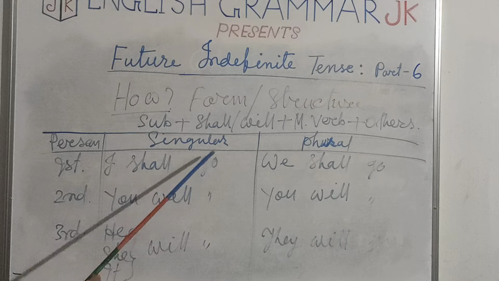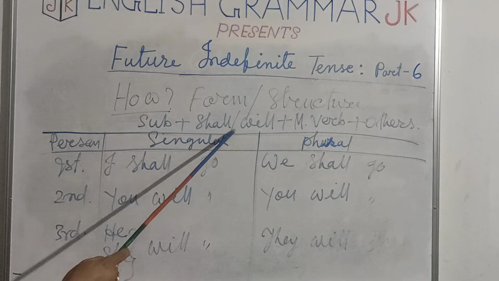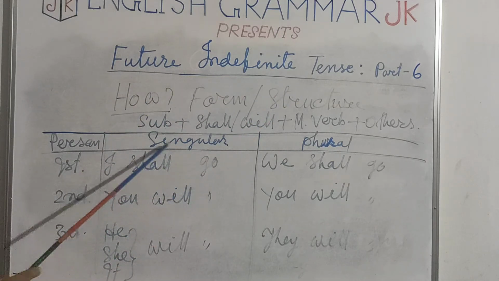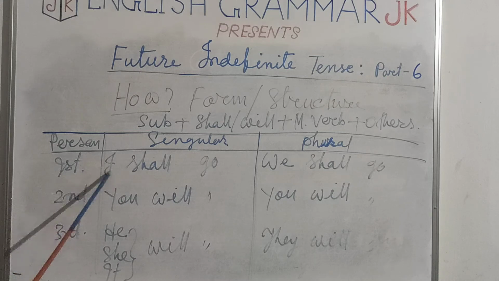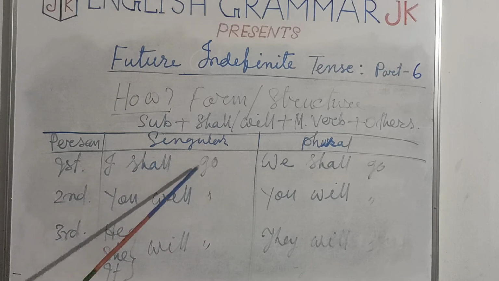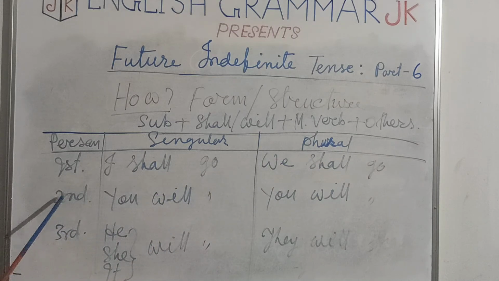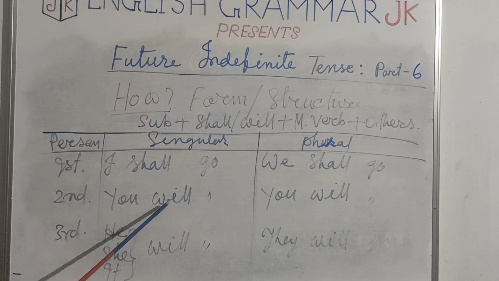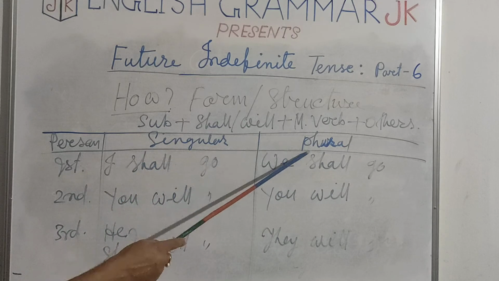Only the helping verbs shall and will are used in future indefinite tense. That we should remember. Shall is used with first person, singular and plural: I shall go, we shall go. With second person and third person, will is used, whether it is singular or plural.